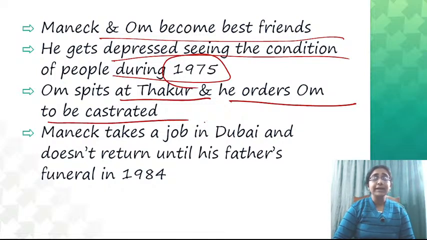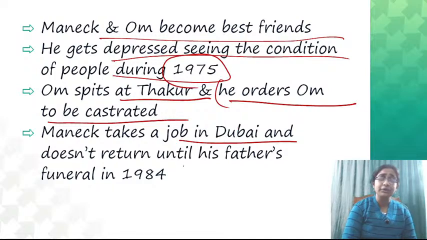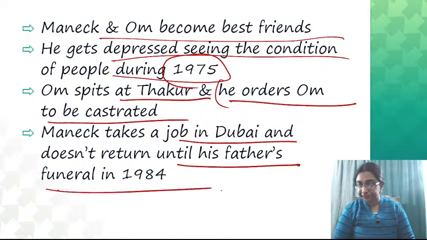Now Manek flees away from that particular place, and Manek doesn't know about anything. He takes a job in Dubai, and he doesn't know that Om is actually castrated. He takes a job in Dubai and does not return until his father's funeral in 1984.